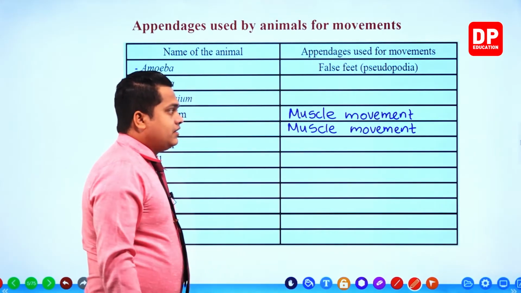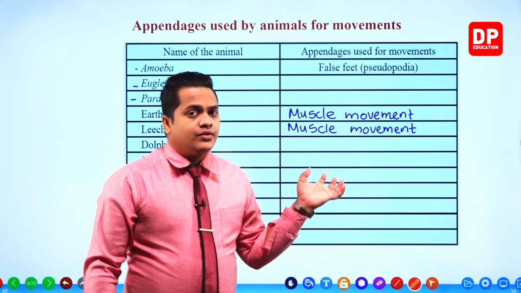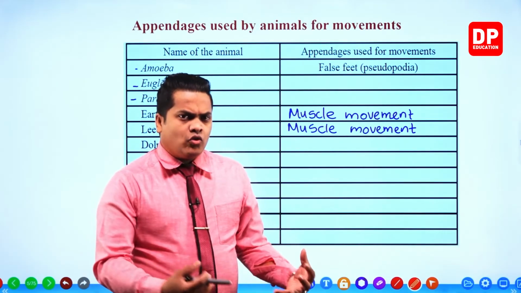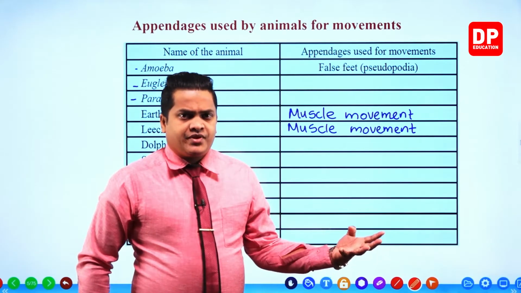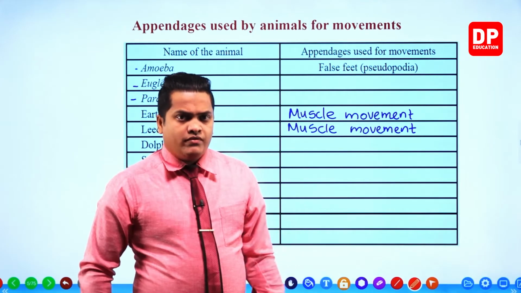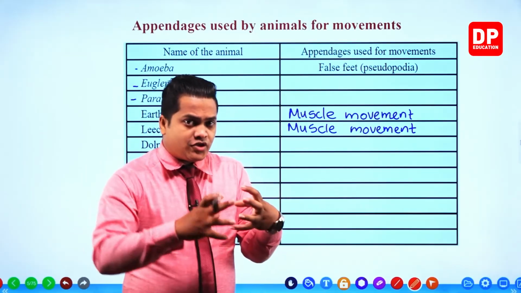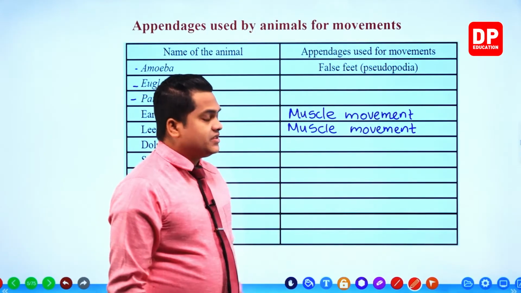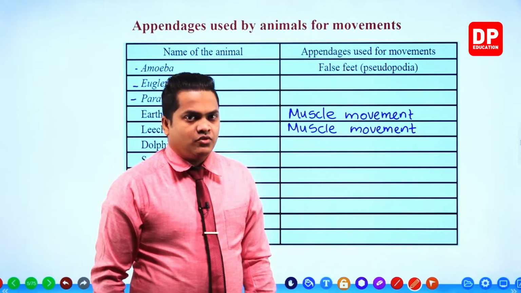Leech and earthworm, both of these guys, do not have special kinds of appendages like us. For our locomotion, we have our legs, right? For the locomotion of cheetah, toad, crow, they have different appendages. But these two particular organisms do not have any special appendages. They show movements mainly because of the muscle movements.